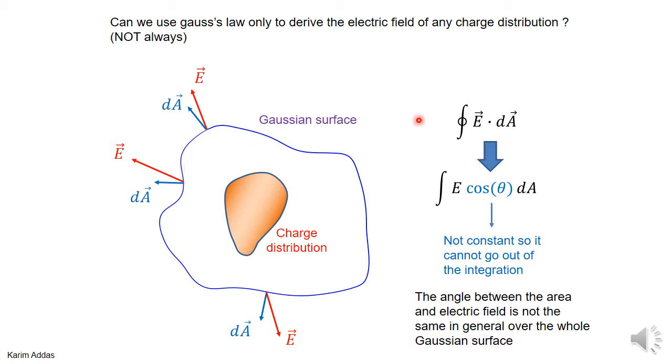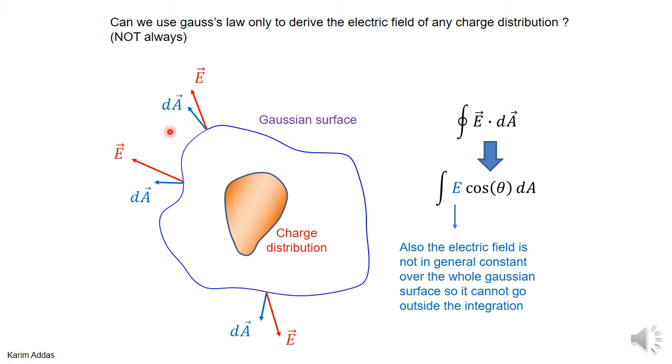Now the reason is, remember, the integration of E dot dA is integration of E dA cosine theta. Now, if you try and choose an arbitrary Gaussian surface, no matter how you choose it, for an arbitrary charge distribution that has no symmetry, you're not guaranteed that this cosine of the angle between the electric field and area vector is going to be the same everywhere. And certainly the angle won't necessarily be equal to 0. So you're going to have a problem with the cosine. You won't be able to get rid of the cosine in the problem. It's going to remain in the integration.